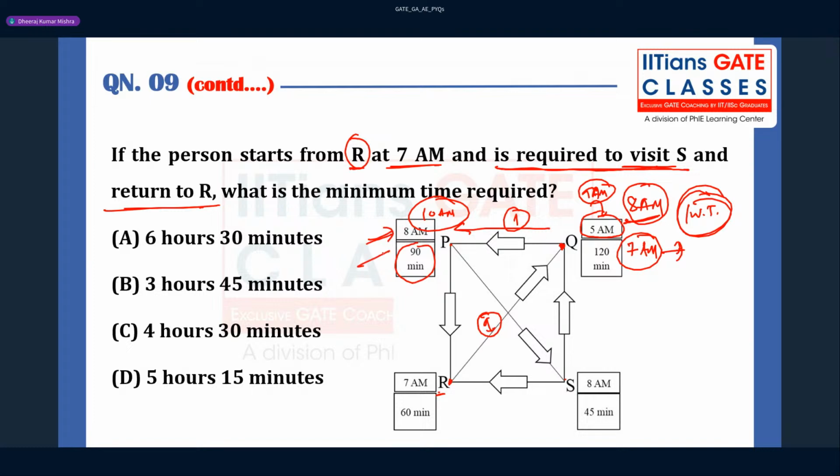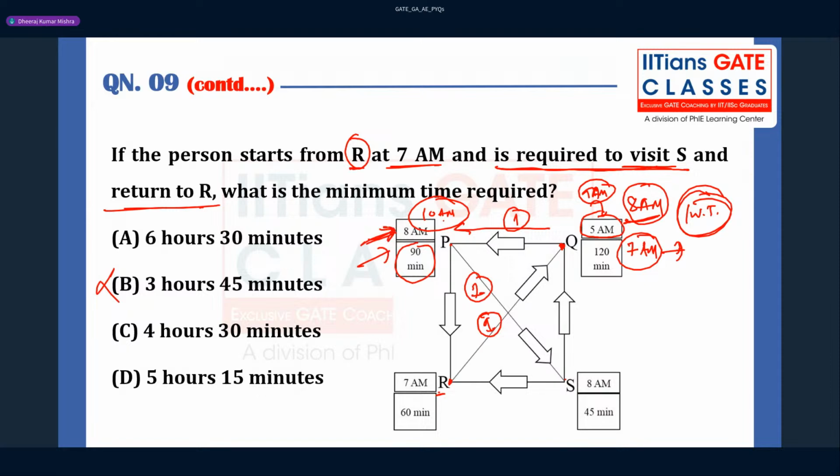So again the waiting time will be here. Certainly this option cannot be correct. Option B will never be correct. That is very important. So 1 hour it will take here. Again you have to wait here. So this is 10 a.m. and you're going to get your train. The next train is going to be at